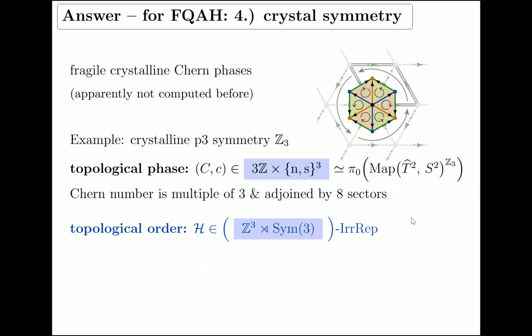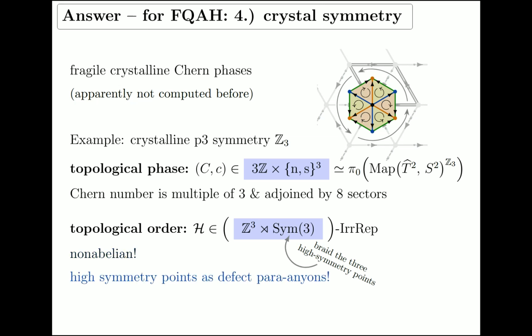in identifying the topological order, and the computation gives that the group of band monodromies here, including this covariantization, which I actually skipped over in the previous discussion, contains a copy of Sym3, the symmetric group on 3 elements, which acts like braiding the 3 high symmetry points around each other. For instance, there's one element in here, which is a pi rotation, which essentially rotates these two fixed points around the central one. In this sense, it braids the fixed points. So it's a non-abelian group.